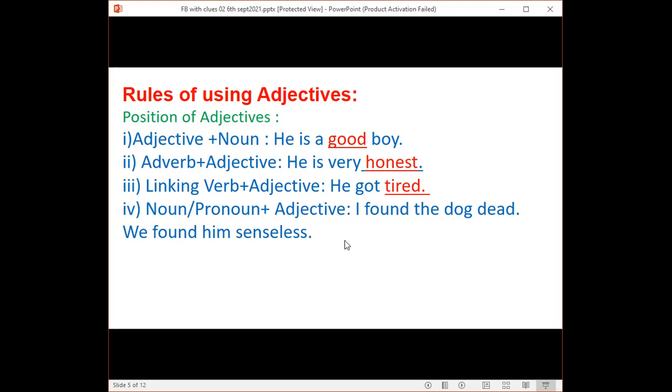Noun or pronoun plus adjective. In some cases, we find adjectives used after a noun or pronoun also. I found the dog dead. Here, dead is the adjectival word which has been placed after the noun word dog. We found him senseless. Here, senseless is also an adjectival word, placed after the pronoun word him. We found him senseless. Senseless is the adjectival word.